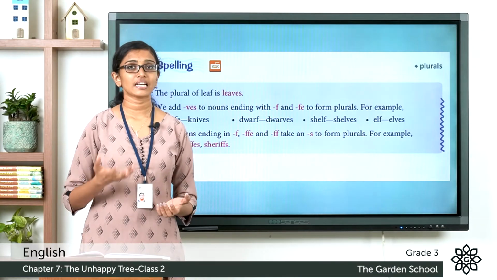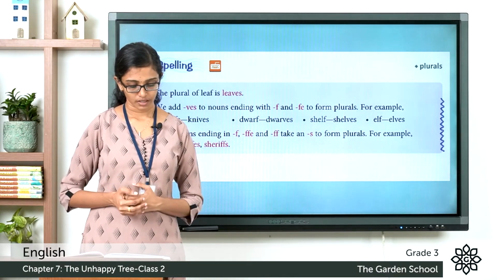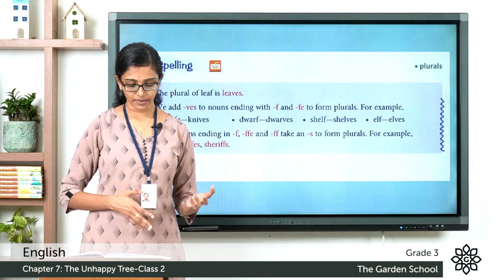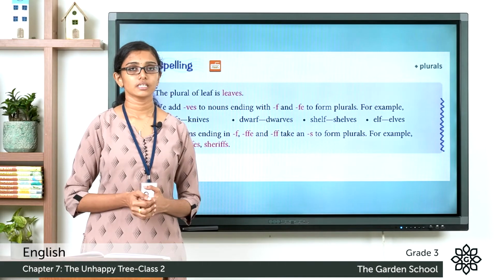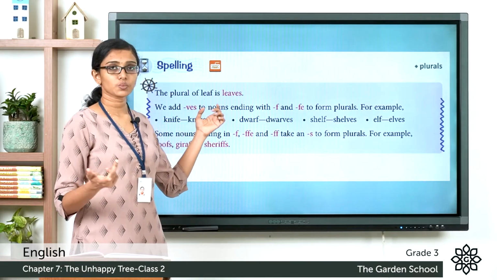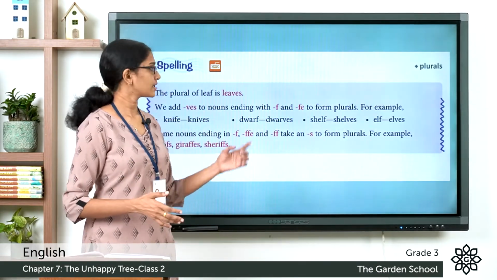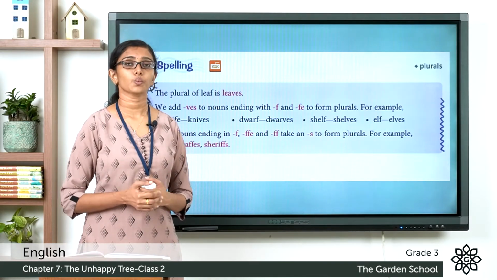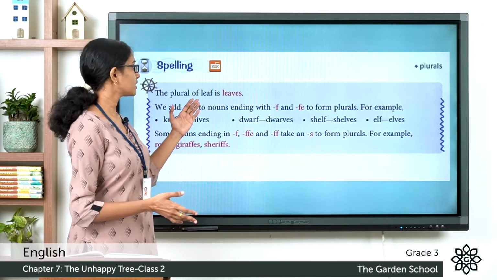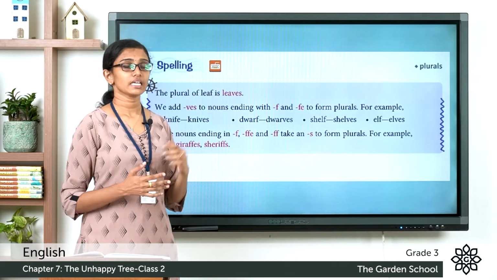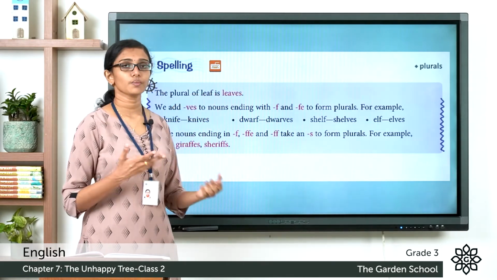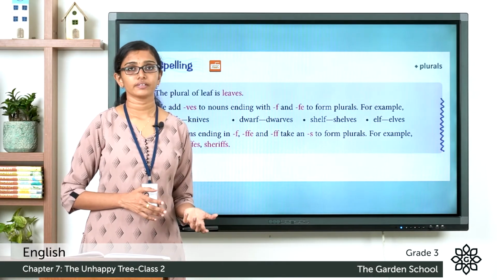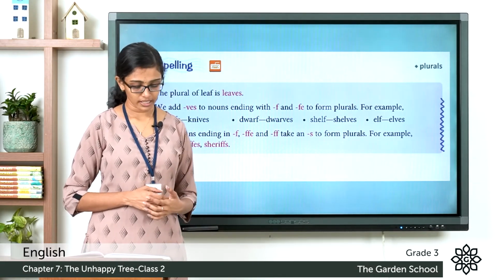The plural of leaf is leaves. We add VES to nouns ending with F and FE to form plurals. See, the word leaf ends with the letter F. And we added the letters VES to get the plural of the word leaf. So it is leaf, the plural is leaves. Leaf is singular, leaves is plural. Let's see some more examples. Knife, that word ends with the letters FE.